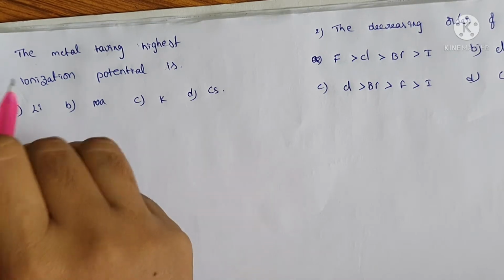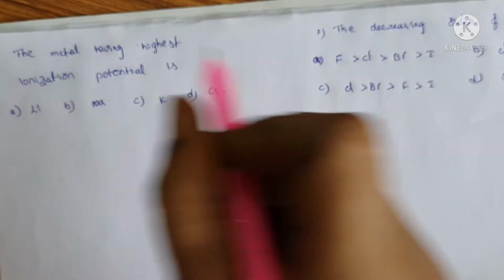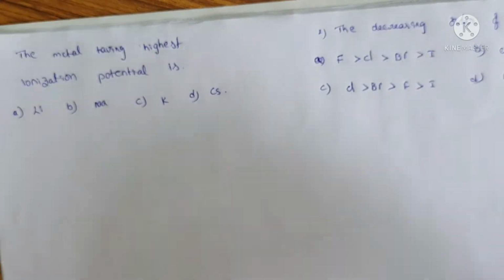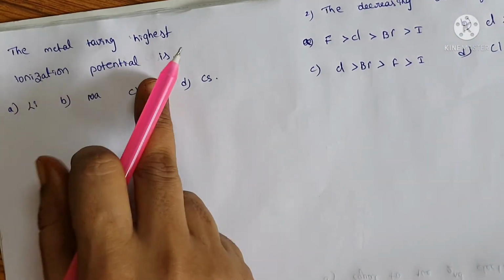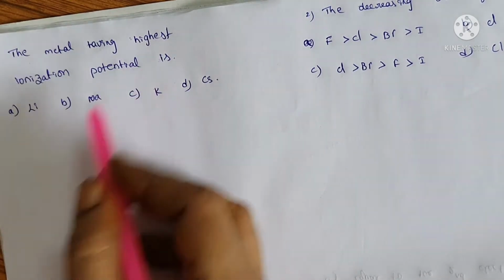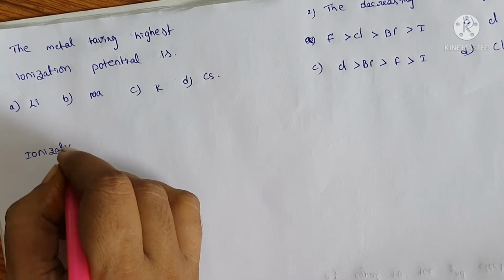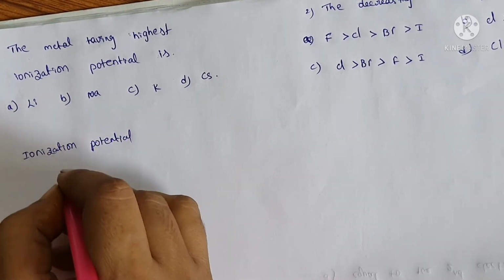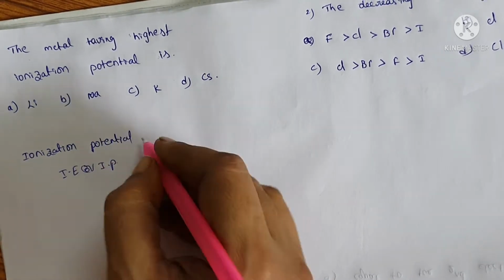Today's questions are: the metal having the highest ionization potential is, and the second question is the decreasing order of electron affinity is. First of all, we will discuss this. The metal having the highest ionization potential energy. What is ionization energy? Ionization potential or ionization energy is also called IE or IP, whatever it may be.